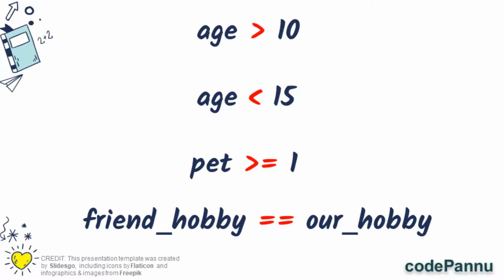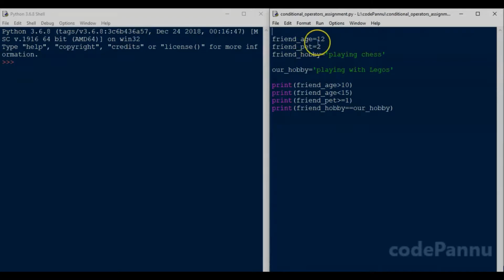So now here, these conditions are basically the conditions of my friend. So we have the details of my friend. So age is 12, pet is 2, hobbies is playing chess. And then we have our conditions, which is age has to be greater than 10, age has to be less than 15, and pet has to be greater than or equal to 1, and friend hobby should be equal to our hobby. Now her hobby is playing chess while my hobby is playing with Legos. So I have written my hobby. Okay, so let us save the file and run the code.